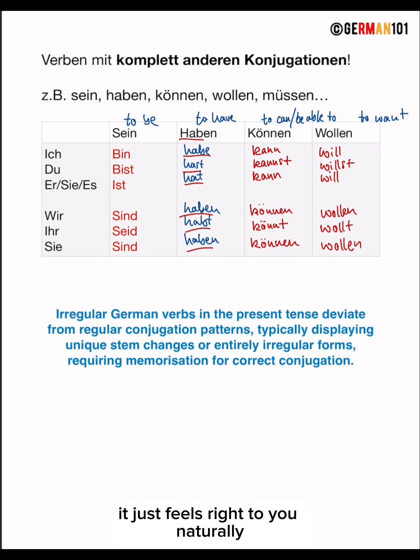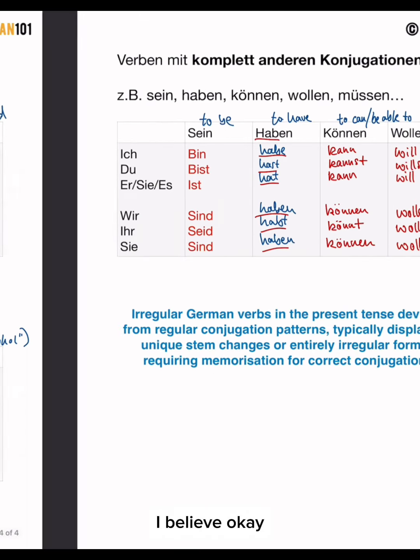It just feels right to you naturally. And if you want to learn German properly and speak it fluently, I think that's the best way to go. And how you go about that is by practicing, listening a lot, speaking a lot, and just try and go over it and use it a lot, I believe.